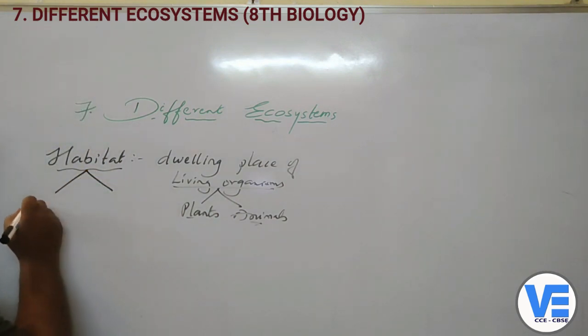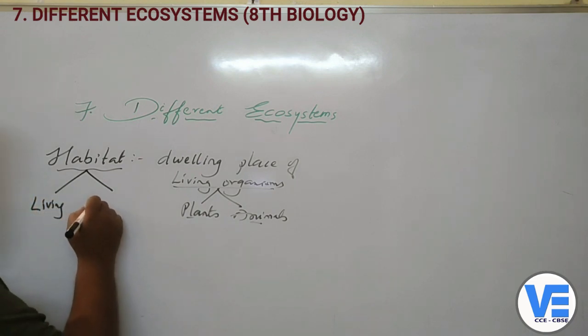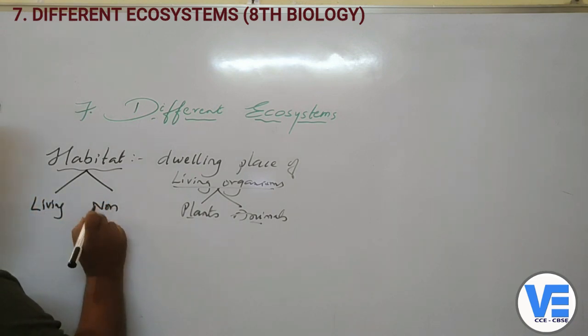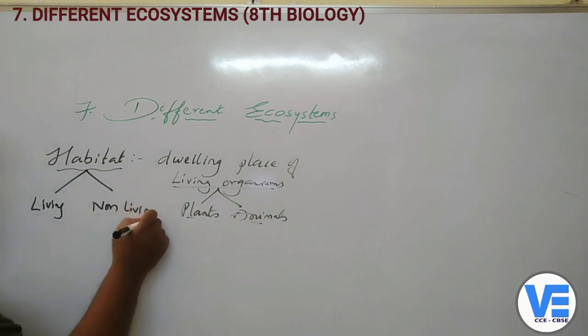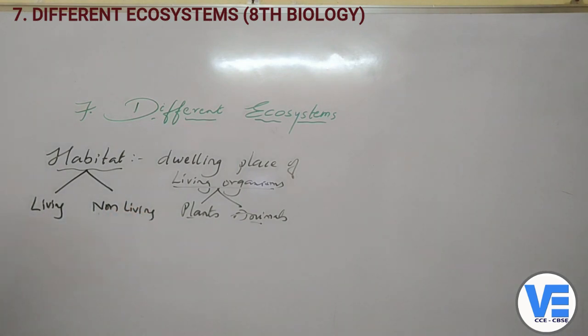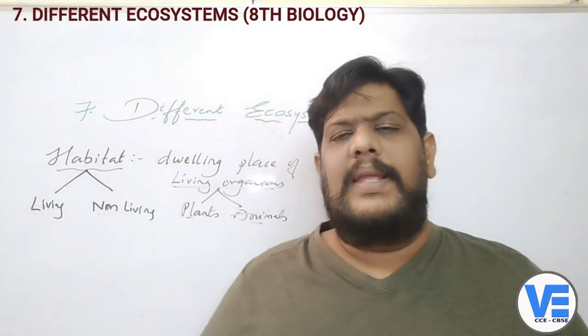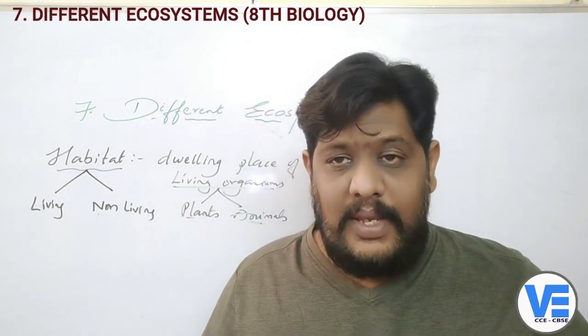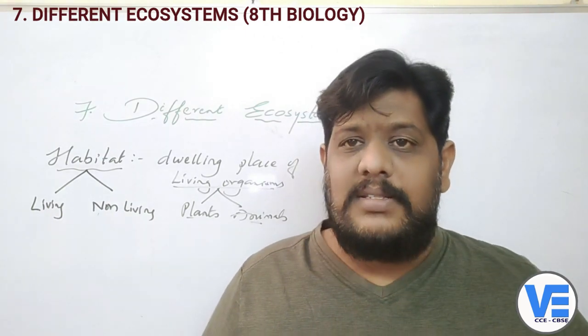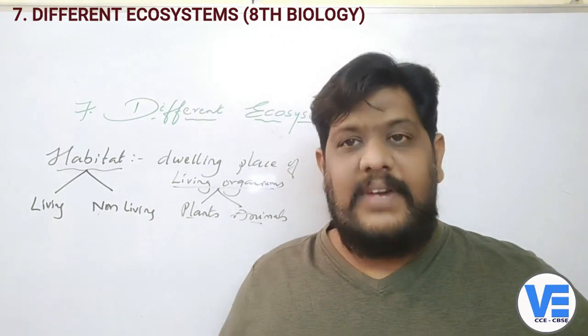Okay, now you can see the living organisms and also non-living things in the habitat. So what is habitat? Habitat is nothing but a dwelling place. Dwelling in the sense the place where somebody lives is called as a dwelling place. Okay, a kind of residence, right?